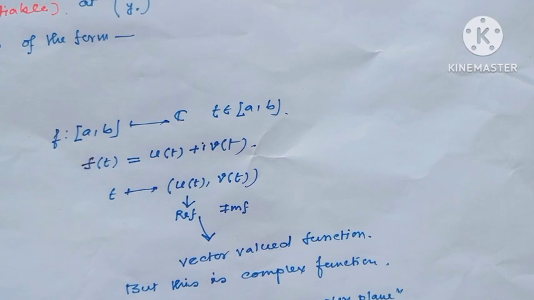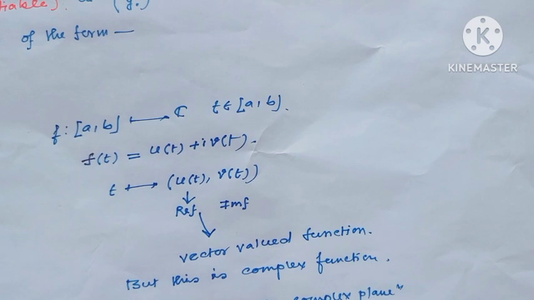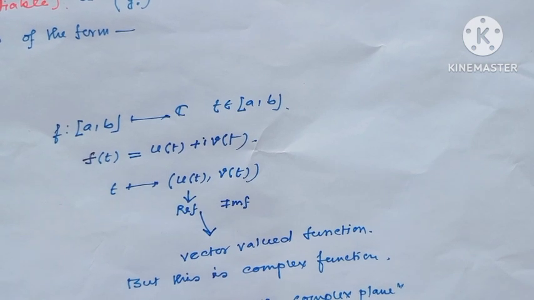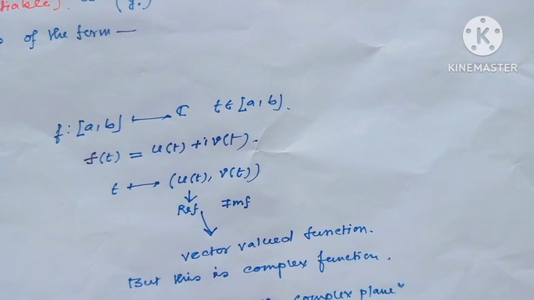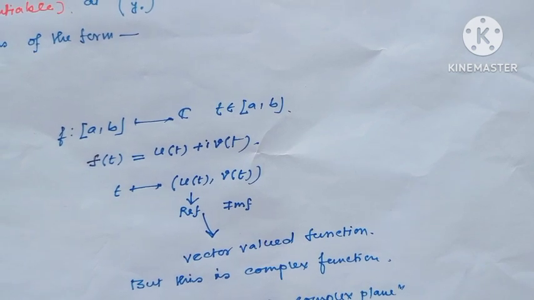At first I will define one function f, which is defined from the closed interval [a, b] to the complex numbers. This type of function is very interesting. This is actually a path. This type of function is actually like a path.